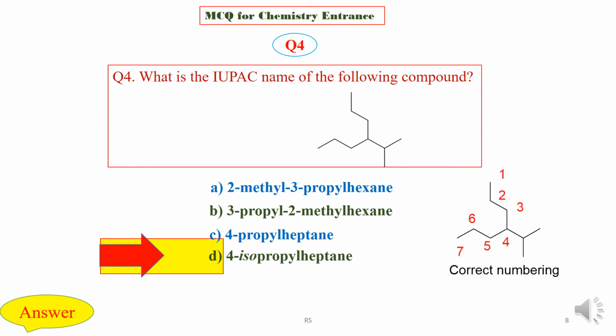Here the longest chain contains 7 carbon atoms, so the root name will be heptane, and it contains an isopropyl unit at carbon number 4. So the right answer is 4-isopropyl heptane.